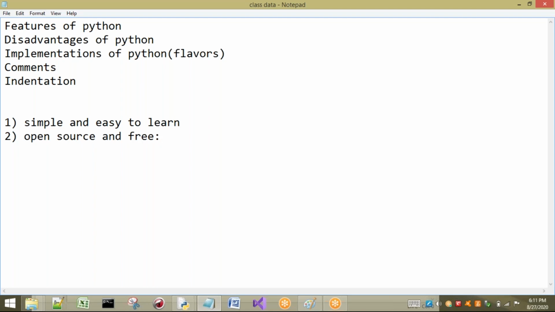Open source means what? If you want to develop anything new in our Python programming language, we can do it. We can create it. And we can contribute our own code to Python. Let us consider one small example. I want to create a special operation called fix. So fix is one function I want to create, and I want to give this fix function to our Python program. I can do it, no problem.